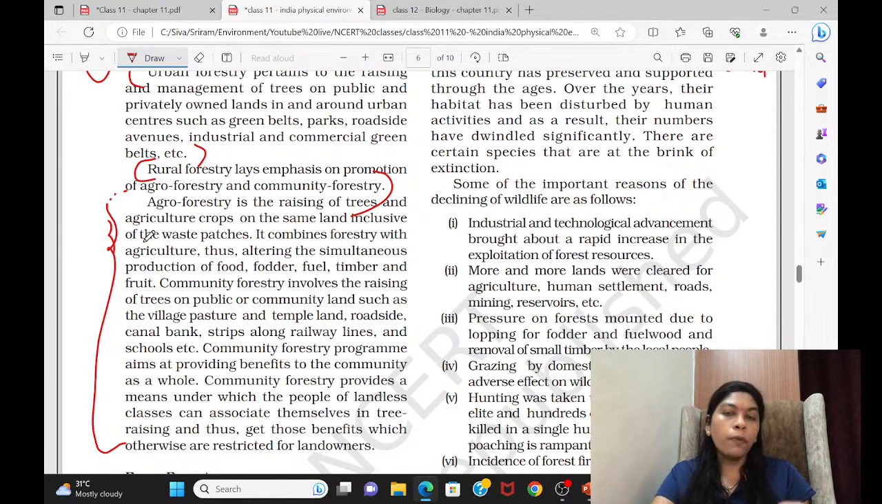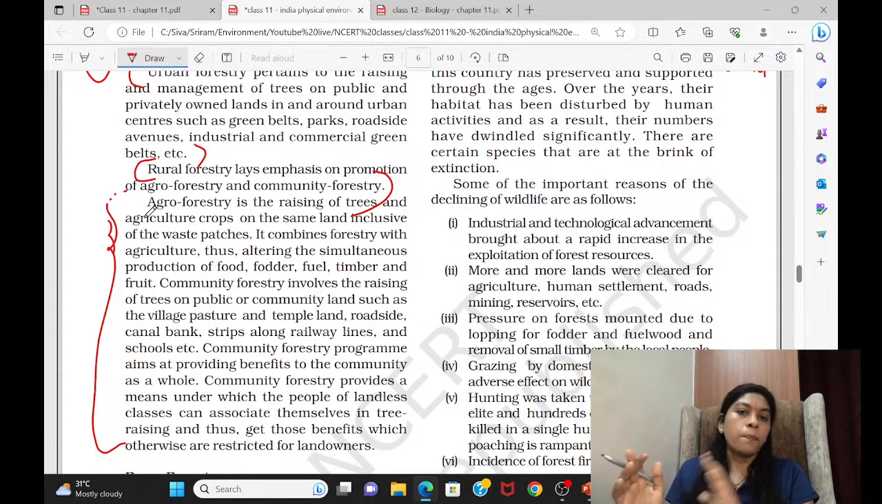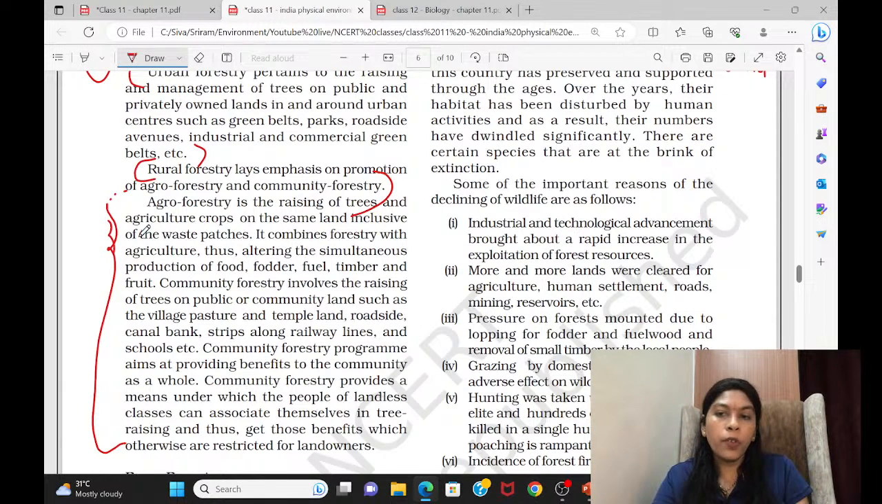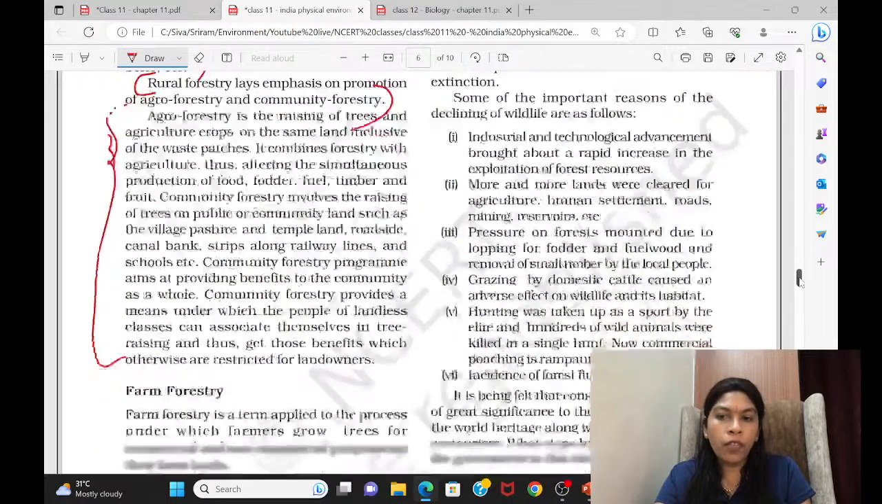Either the farmer plants trees along with the crops, or trees are planted with the pasture land for animals. Not that the animal will stand and a tree will be planted nearby, not like that. Pasture land is grassland where the animals come and eat the grasses. So along with the pastures, trees will be cultivated. Otherwise, a mix of pasture land, cropland, and trees all together is called agroforestry.